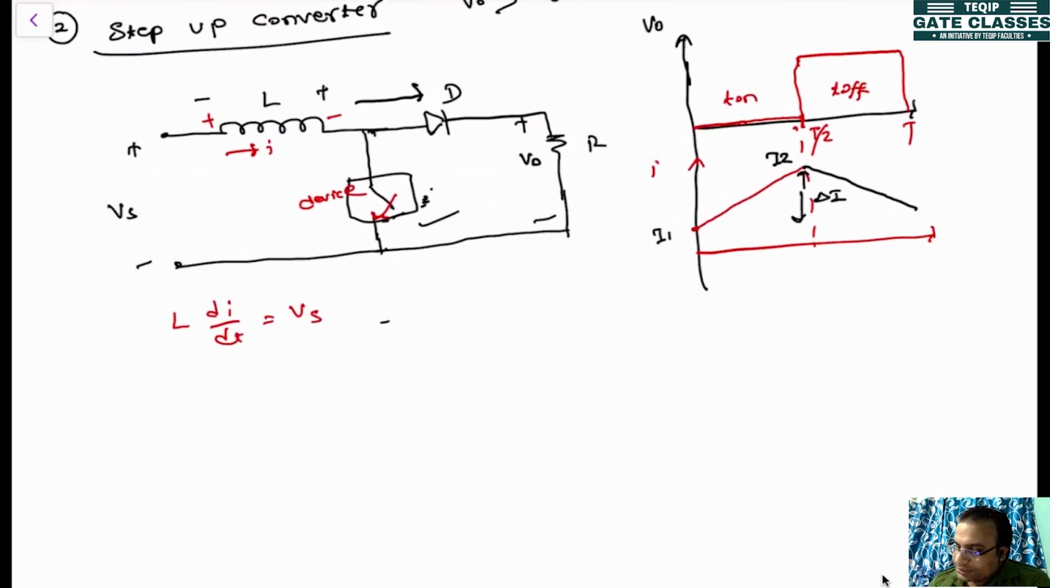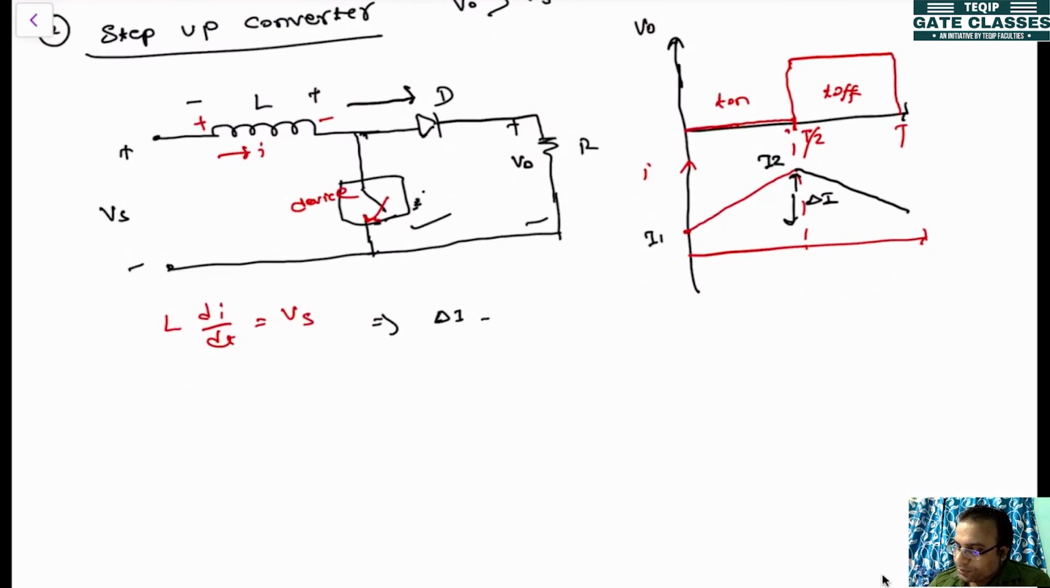So from this expression you can find out what del I is. Del I will be equal to Vs divided by L into T on, for which period this relation is holding. So this is equal to T on. This is nothing but equal to del I.